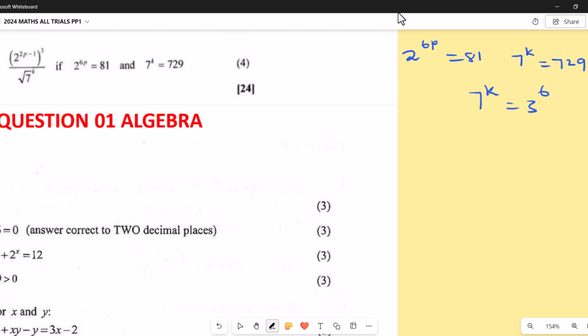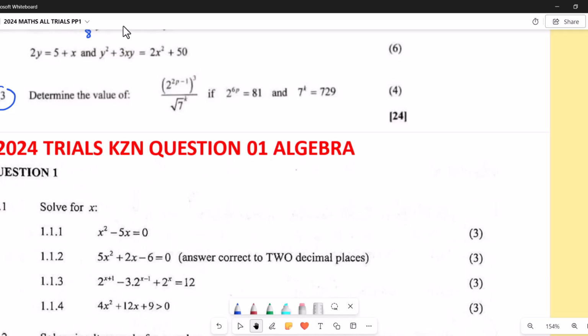Because of this 2p minus 1, I can say this one can be the same as saying 2 to the power 2p, then I can say to the power 3 equals 81, which is the same as saying, yes, question 1.3.